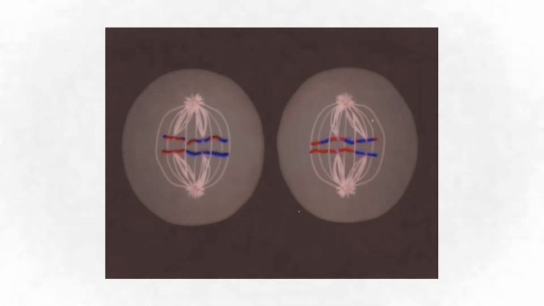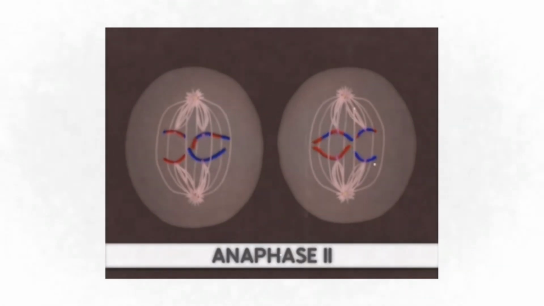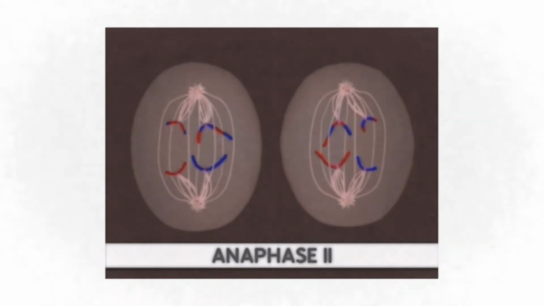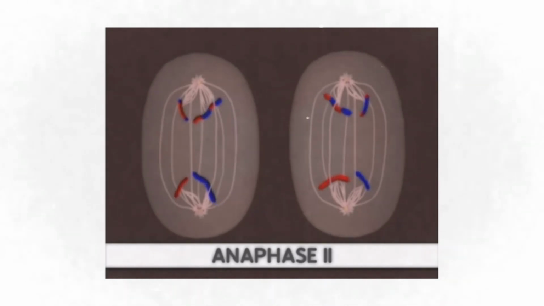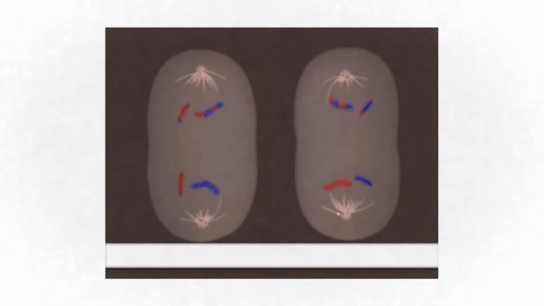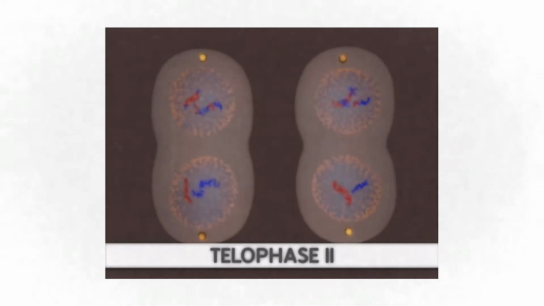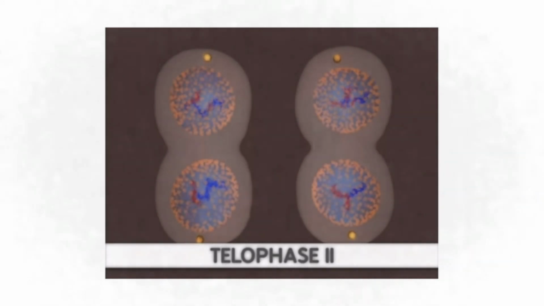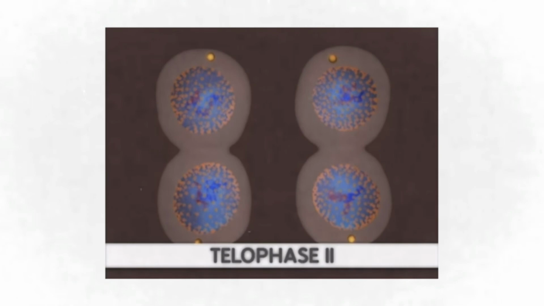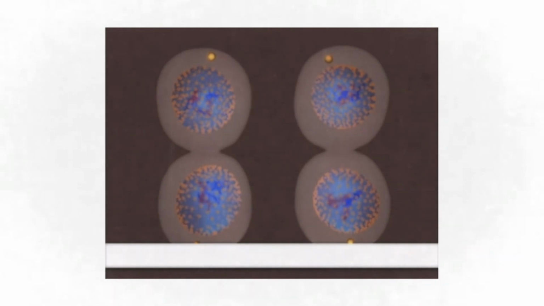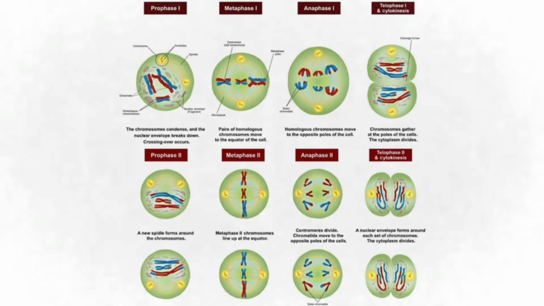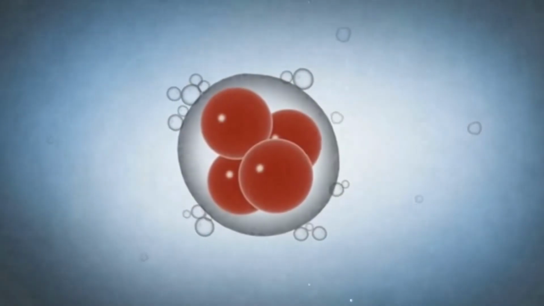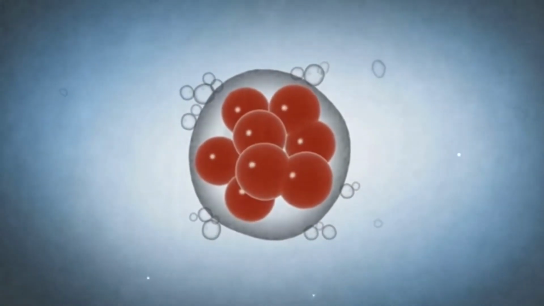In anaphase 2, the spindle fibers contract and separate the sister chromatids. These chromatids, now called chromosomes, move to opposite poles. In telophase 2, the chromosomes decondense and become less visible. A new nuclear membrane begins to reform as each cell divides, resulting in 4 daughter cells. You may be familiar with this process. It's called cytokinesis. From the beginning to the end of the entire process of meiosis 1 and meiosis 2, the end result will yield 4 haploid daughter cells that will then perform mitosis over and over again.